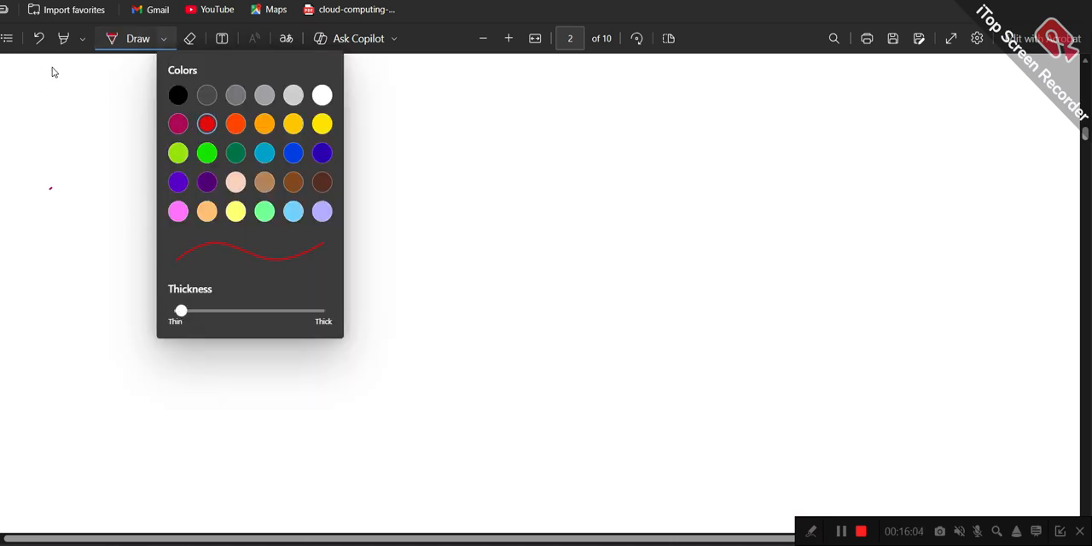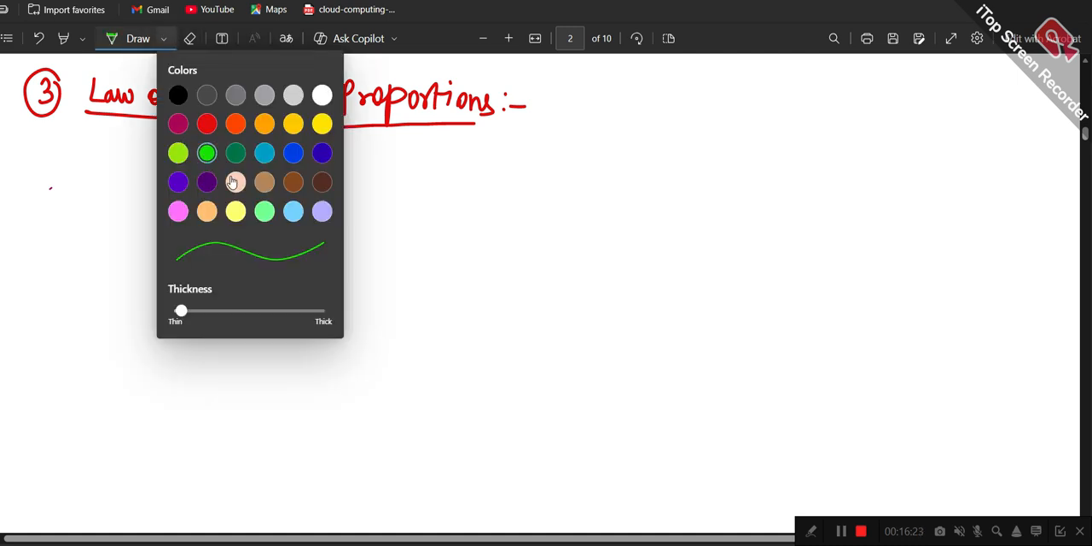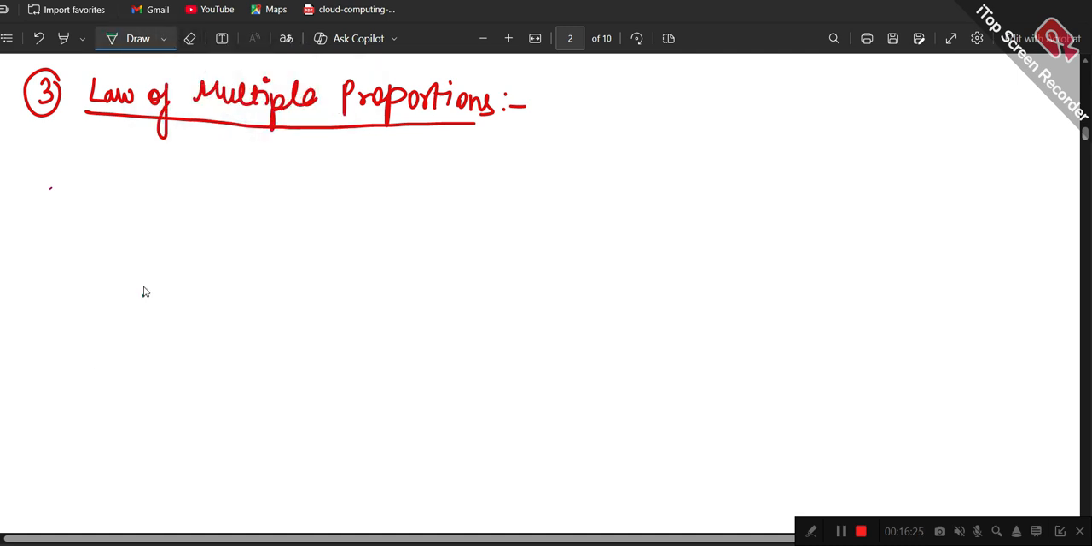What is the third law? The third law is the law of multiple proportions. We have seen the law of definite proportions, but now we are going to see the law of multiple proportions, which is not the same as definite proportions. It is completely different.